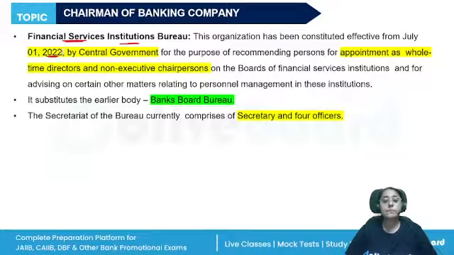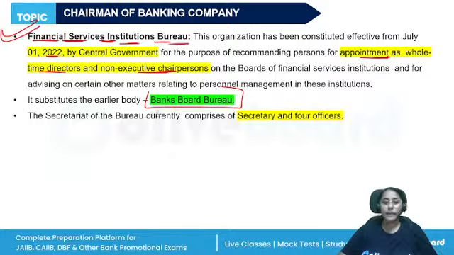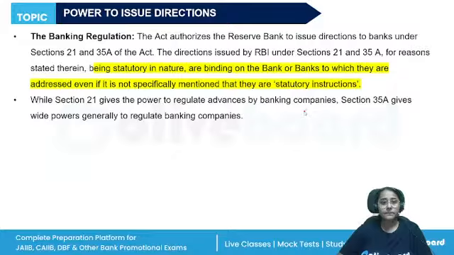So for the purpose of recommending persons for the appointment as whole-time directors, non-executive persons, this responsibility has been given to the Financial Services Institution Bureau. Prior to this, there was the Banks Board Bureau, which has been replaced by this bureau, and the secretariat comprises of the secretary and four other officers.